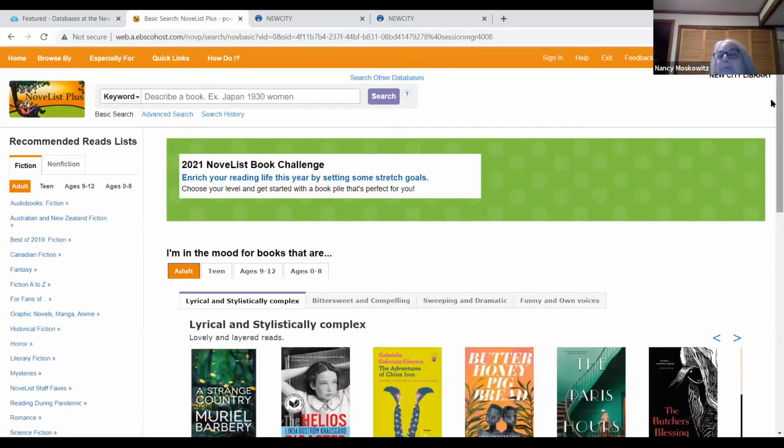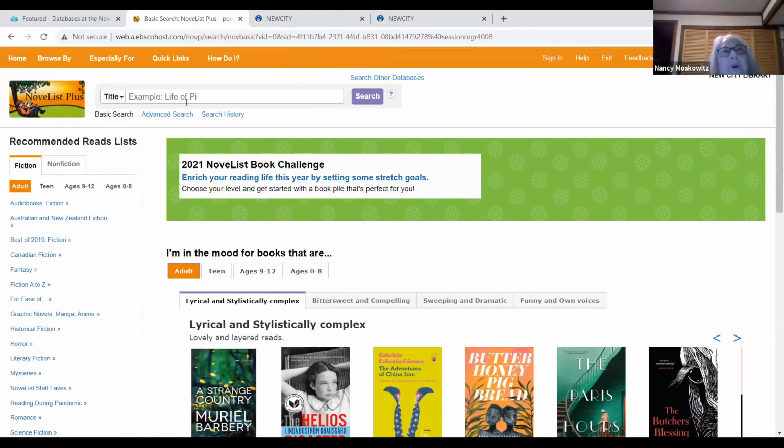Okay, so here we go, Novelist. Novelist is owned by EBSCO, so it's not a mom and pop operation. It's a big time database, and we've gotten it for years. Even when we didn't get it through the system, we paid for it on our own. I use this box when I'm looking for a book that I already know the name of.